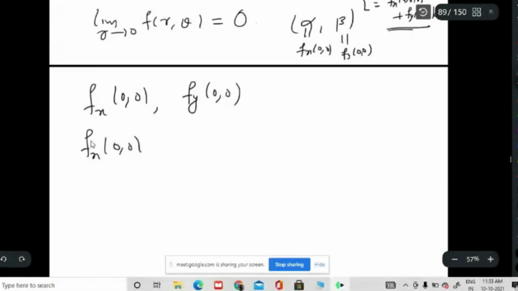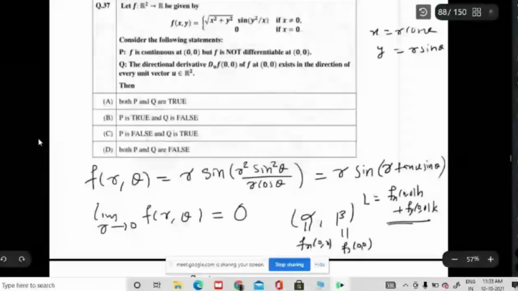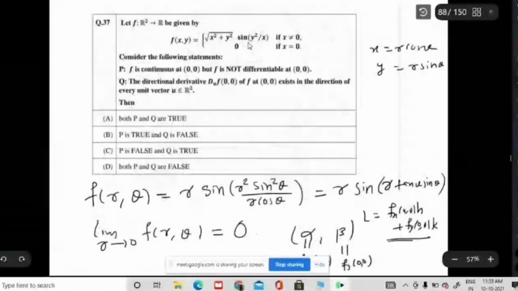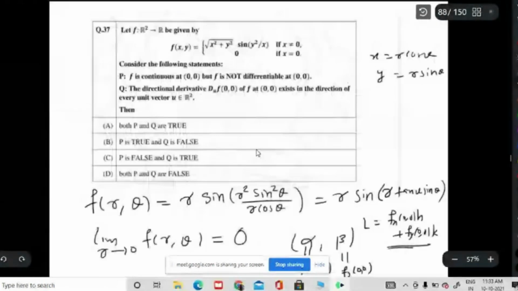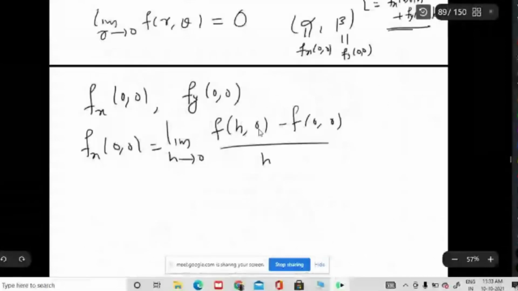What is that? Limit h tending to 0, f of (h, 0) minus f of (0, 0), by h. So what is f of (h, 0)? Here y is 0, so sine of y square by x will be 0. So f of (h, 0) is 0, f of (0, 0) is 0, so ultimately this one is 0.